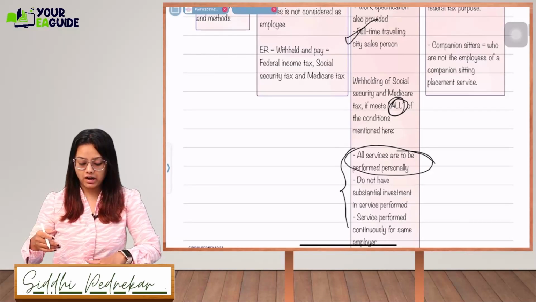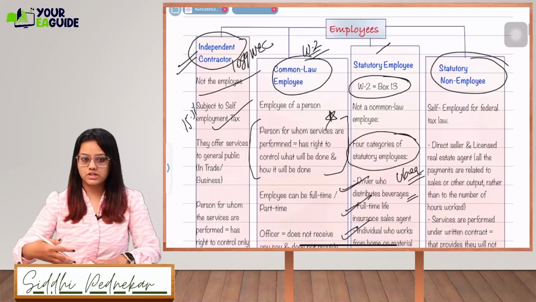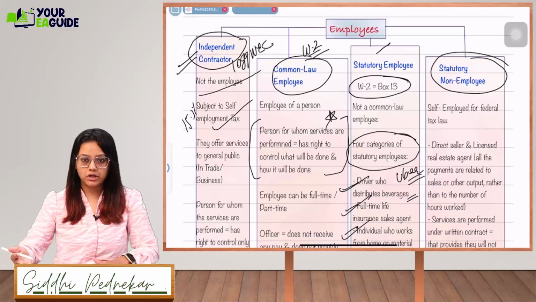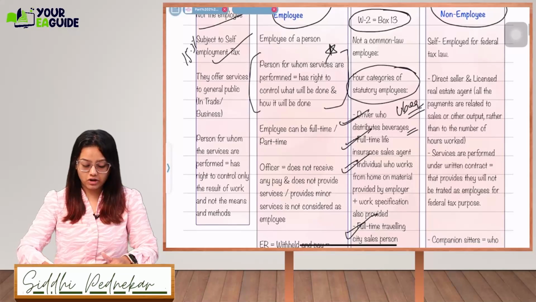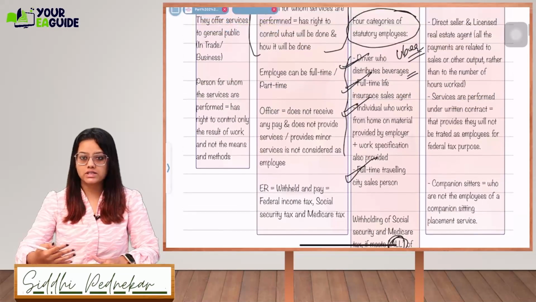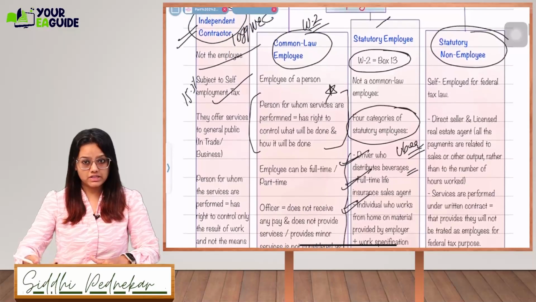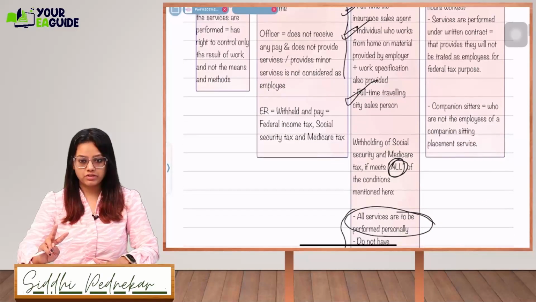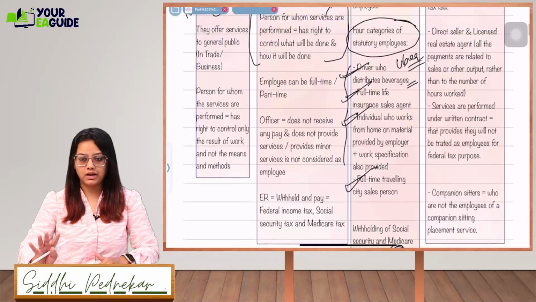So here you will get confused: can I say the insurance agent is an employee of the office or organization of the insurance company? No, because he is falling under these categories, and if he fulfills all three conditions, he will be called a statutory employee. If he is a statutory employee, only two taxes will be withheld, that is social security and Medicare taxes.